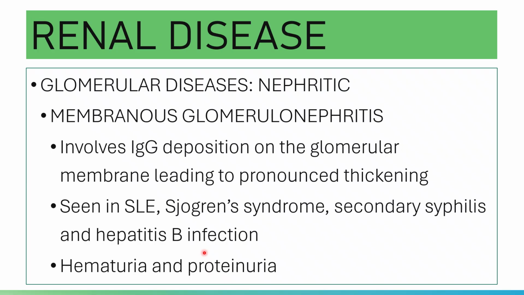As support, demonstration of one of the secondary disorders through blood tests can help the diagnosis. So if it tested positive for syphilis, then it will probably support membranous glomerulonephritis.